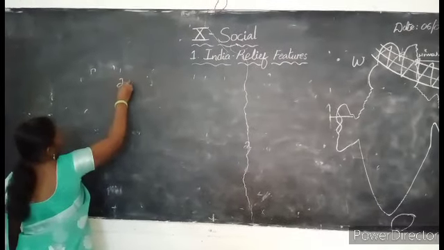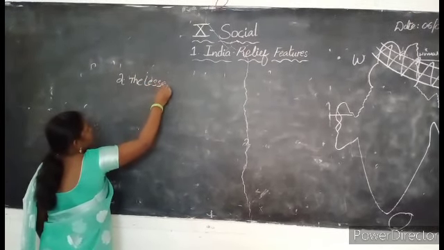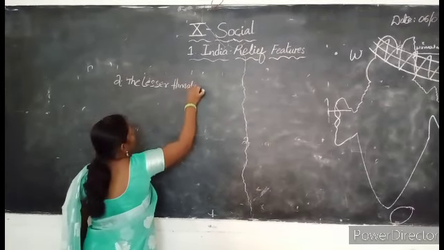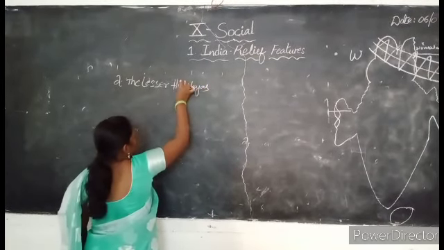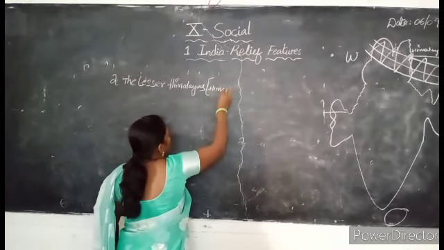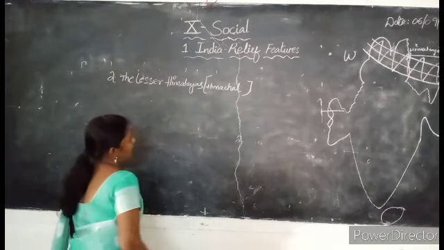Second one is the Lesser Himalayas. The Lesser Himalayas are also called as what? Himachal. Where are these Lesser Himalayas located?